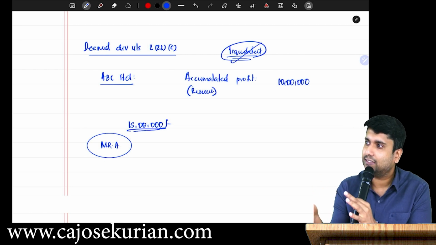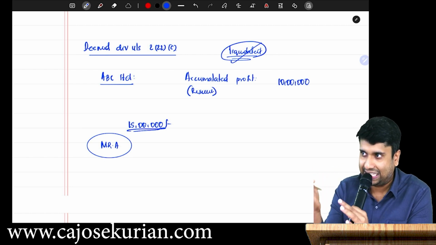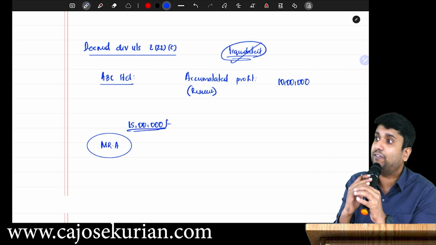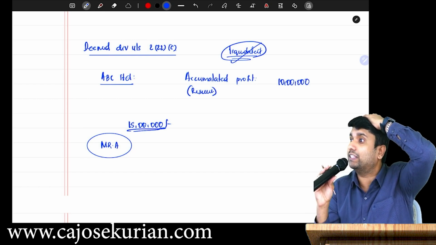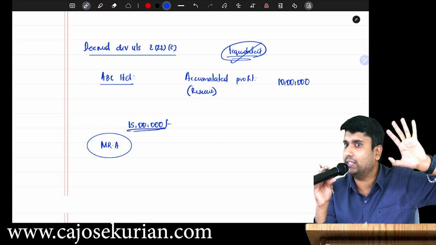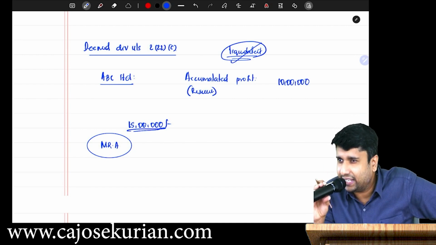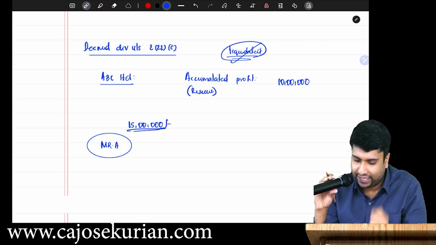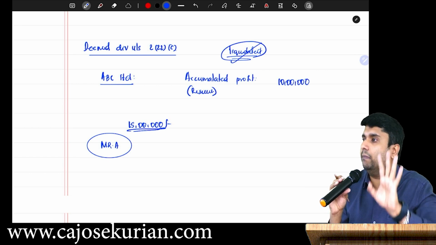Distribution of reserves, or distribution of your accumulated profit, is said to be dividend. If the company, the day before liquidation, declared all the profits as dividend, Mr. A would have received 10 lakh as dividend. Our assumption is Mr. A is the only shareholder in that particular company. Are you all with me? But right now, there is no dividend distribution. The company simply liquidated and paid him 15 lakh.